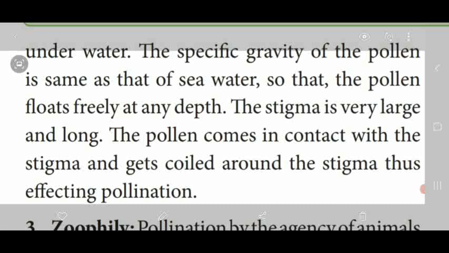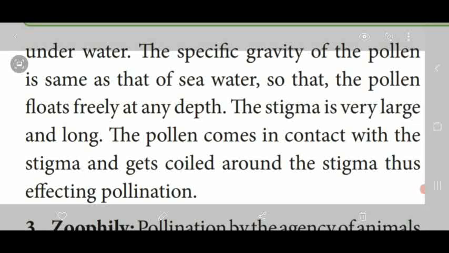Example, Zostera. Zostera is a marine seagrass which is submerged under the marine water or sea water. It produces large pollen grains and also needle shaped. They shed their pollen grains under the water. The specific gravity of the pollen grains is the same as the sea water, so that the pollen grains are freely floating at the depth of the sea water.